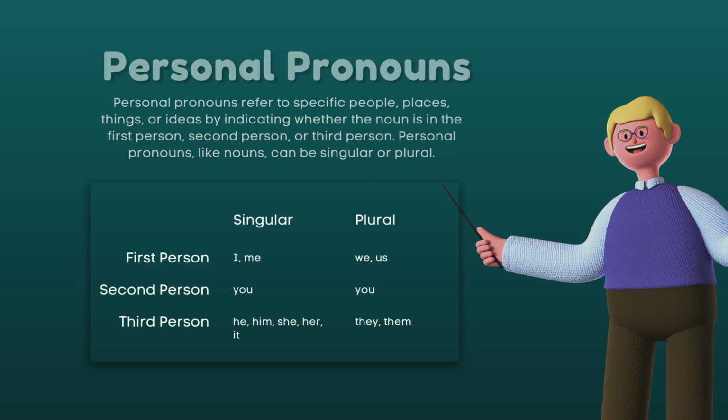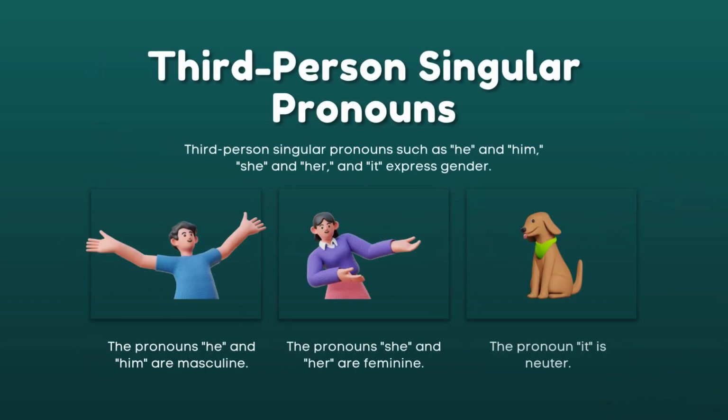The next one here is the third person singular pronouns. When you say third person, such as he and him, she and her, and it, this expresses gender. So if it's male, therefore you use the pronoun he, him for masculine, right?